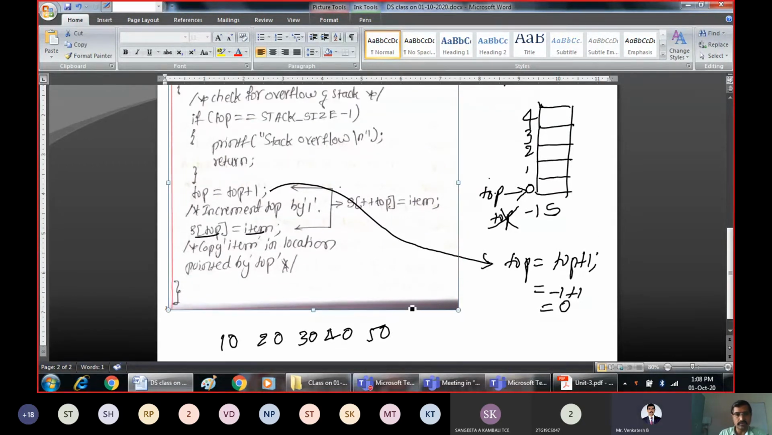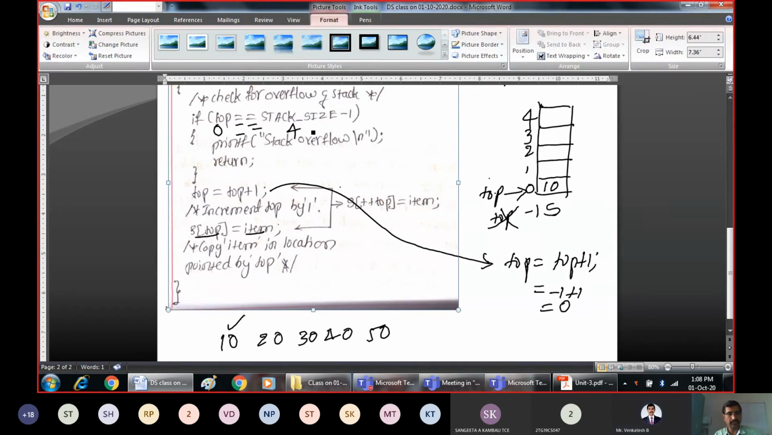So S of 0. As per this, top is 0, and S of 0 is item. The item that I want to insert is 10, so 10 will get stored here. If you call the same function the next time, check this condition: is top equal to stack size - 1? Top is 0, stack size - 1 is 4. No, it is false. That means we still have space, and we can insert the element.